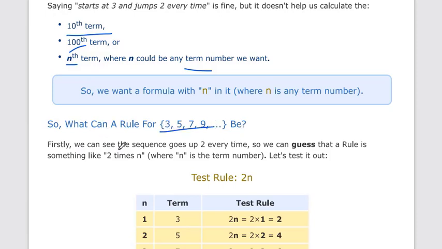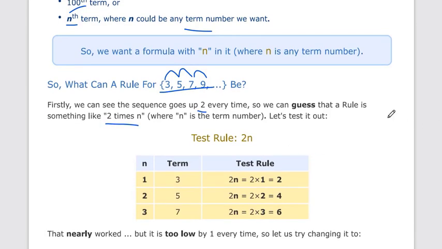You can see that the sequence goes up by 2 every time. Add 2: 3 plus 2 is 5, 5 plus 2 is 7, 7 plus 2 is 9. So we can guess that the rule is something like 2 times n, where n is the term number. Let's first of all test it. If n is equal to 1, what is the 2n value? It is 2. In the original, the first number is 3, the second number is 5, and the third number is 7.